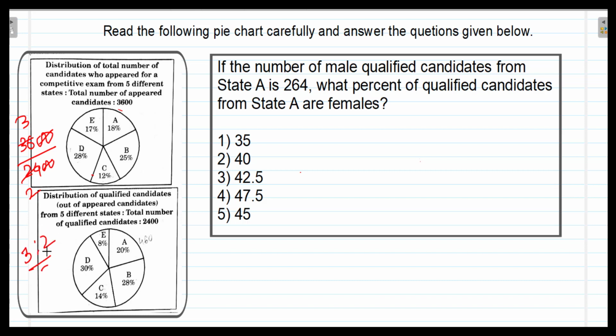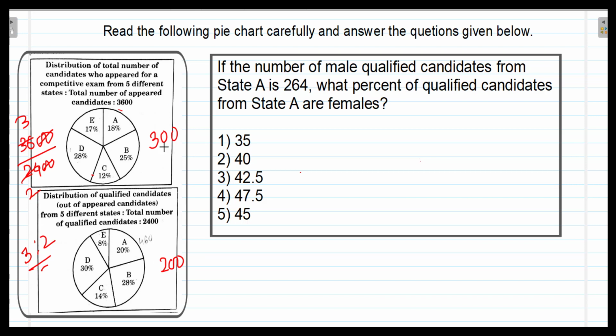Since the ratio is 3:2, we take this total as 300 instead of 3,600, and instead of 2,400, we take 200.